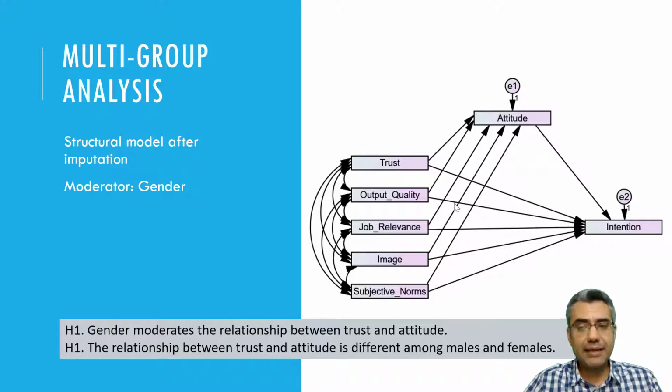But in one of my papers, I showed the role of gender in a different form. I put a box around the whole model and a big arrow and stated that gender moderates all these relationships. I will share the paper with you to see how we can show it, because it would be a bit messy to draw so many single-headed arrows from gender to all of these paths. Anyway, we want to test the moderating impact of gender on this model.